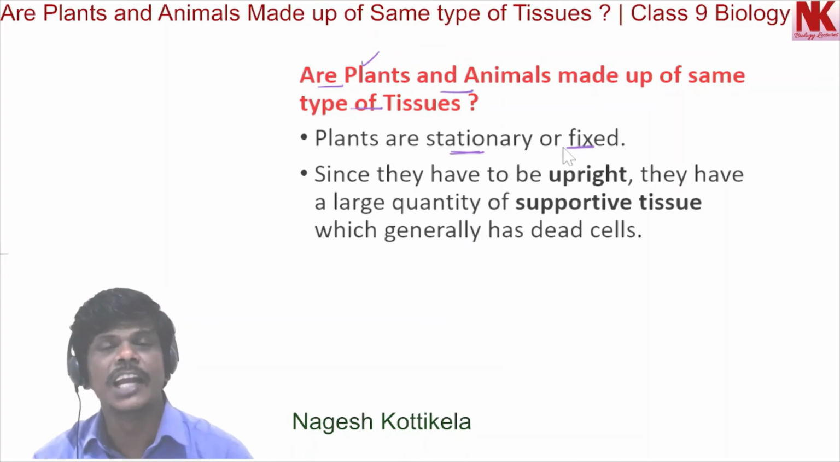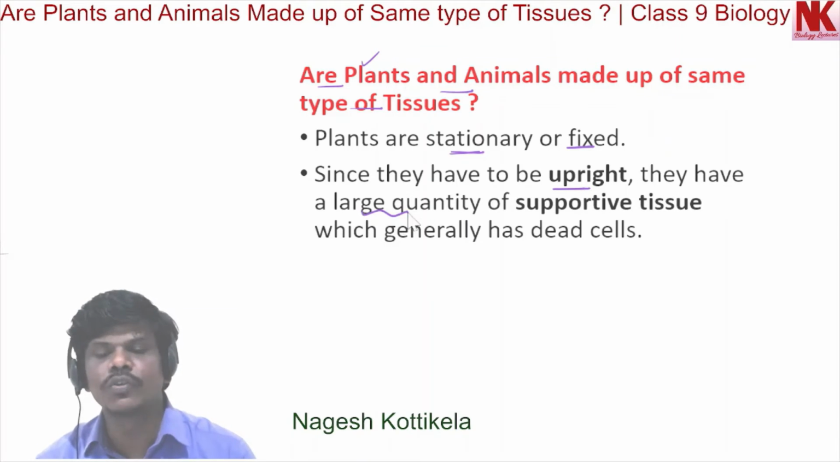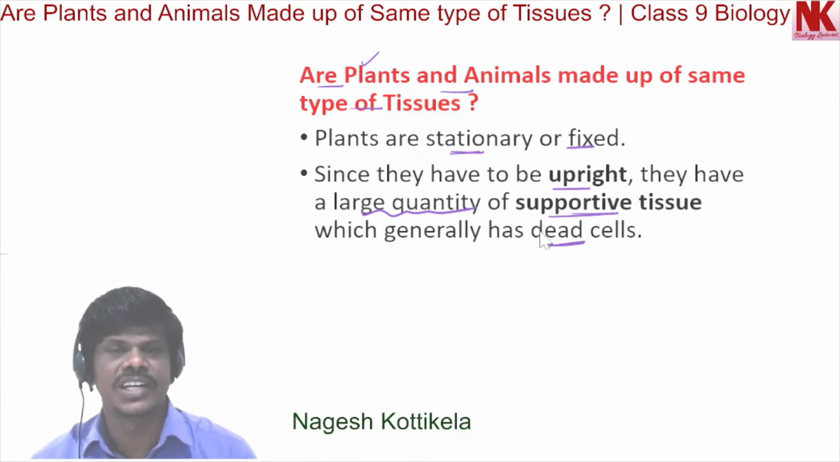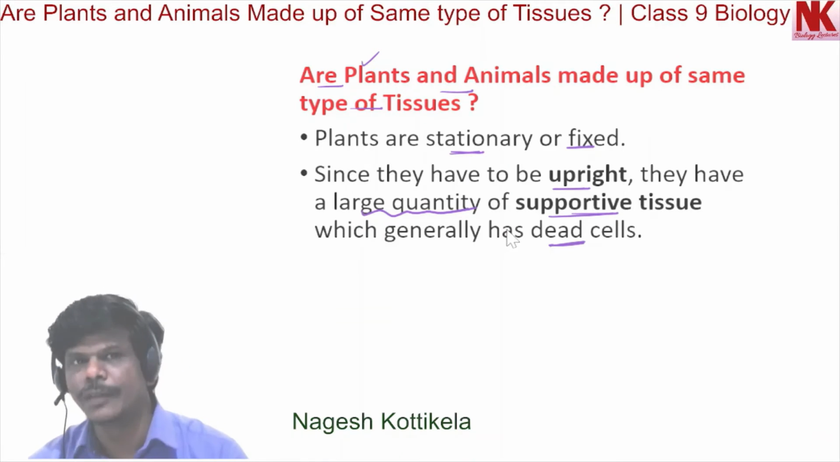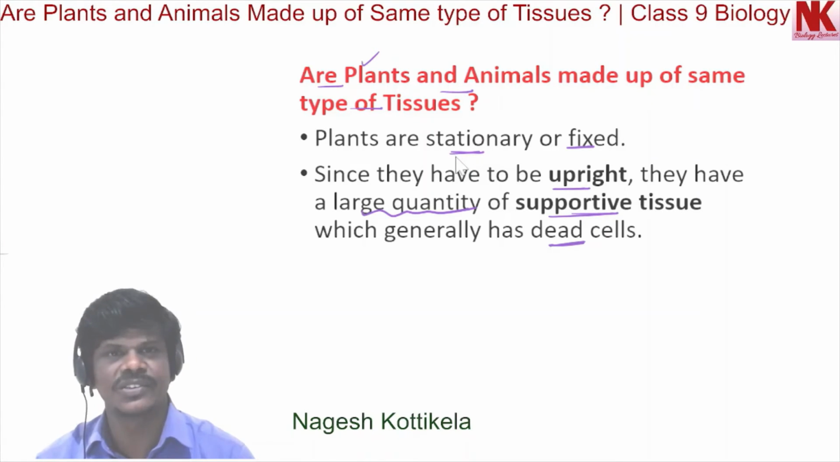Do we find any plant moving from one place to another? No, that is not possible in the case of plants. So plants are stationary, they are fixed. Since they have to be upright, they have a large quantity of supportive tissue which generally consists of dead cells. So plants have more dead tissues when compared with animals. Plants are autotrophs, their mode of nutrition is autotrophic.